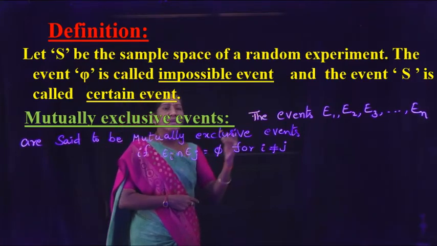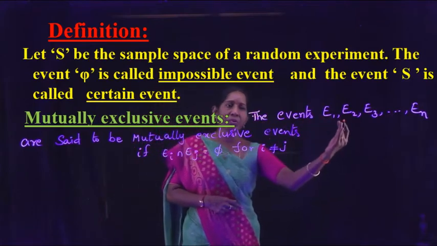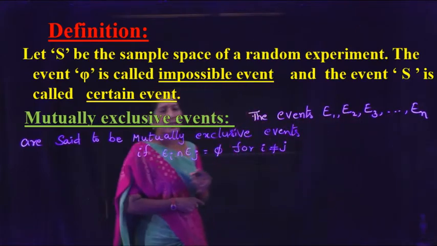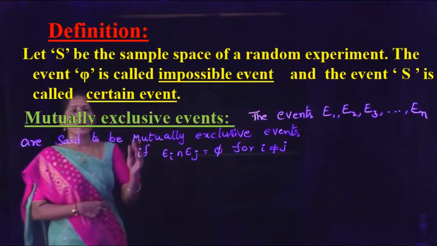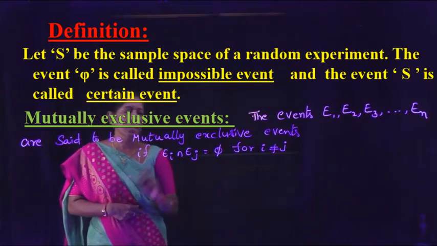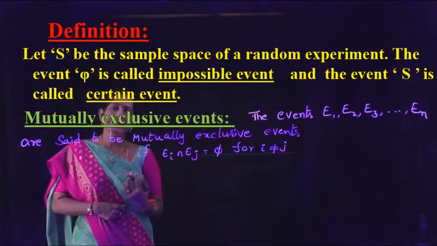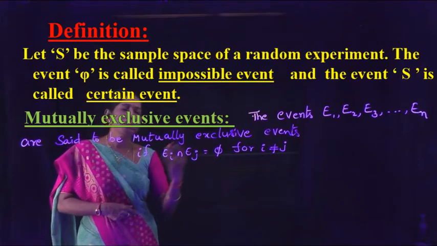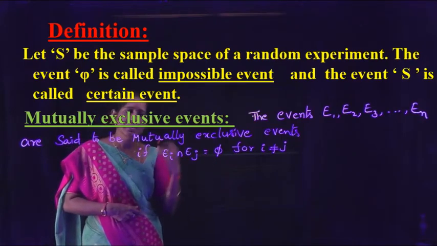Or the events E1, E2, E3 and so on En are said to be mutually exclusive events if Ei intersection Ej equal to phi for i not equal to j.